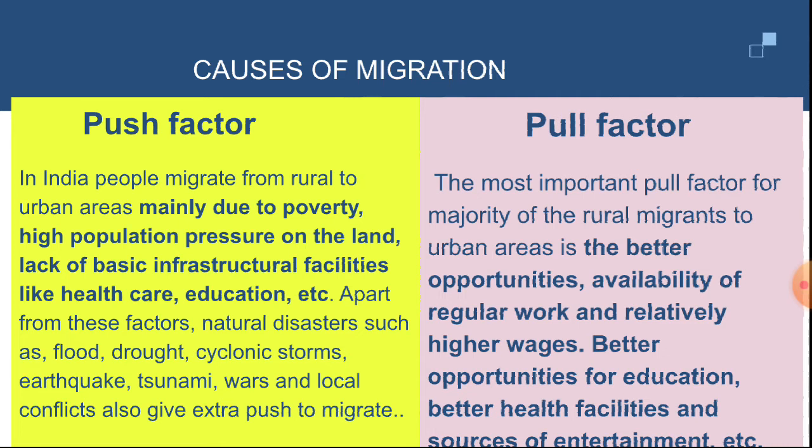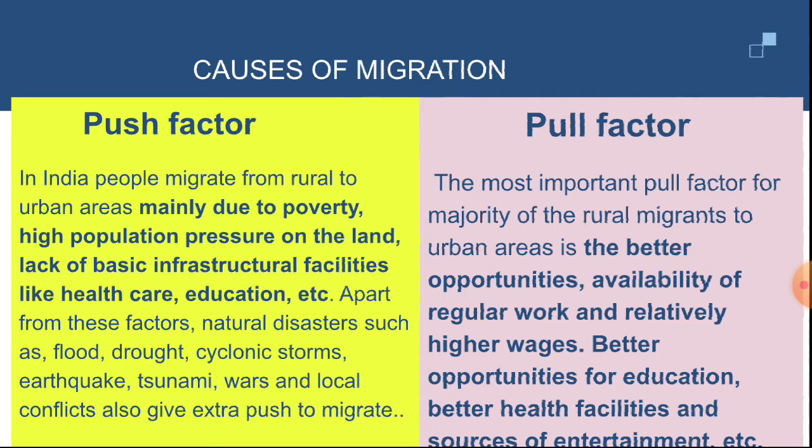Now coming to the pull factor. Pull means the city acts as a magnet which attracts people from its surrounding areas, because the cities are expanding day by day and have all the infrastructural facilities which can provide better education and better employment opportunity. Even low-class people can come and work and earn money.